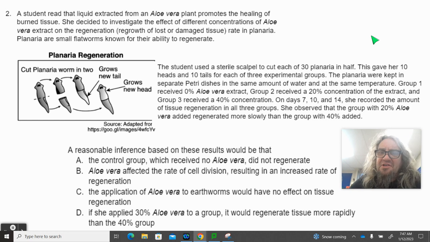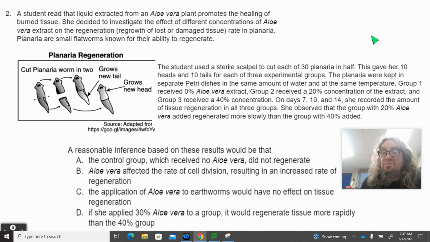The student used a sterile scalpel to cut each of 30 planaria in half. This gave her 10 heads and 10 tails for each of the three experimental groups. The planaria were kept in separate petri dishes in the same amount of water and at the same temperature. Group 1 received 0% aloe vera extract. Group 2 received 20% concentration of the extract. Group 3 received 40% concentration of the extract. On days 7, 10, and 14, she recorded the amount of tissue regeneration for all three groups.